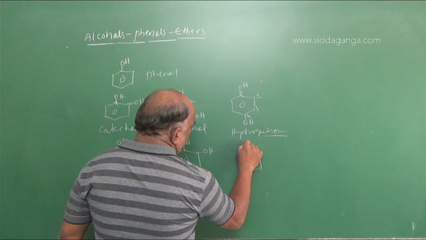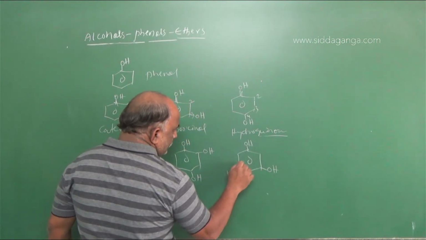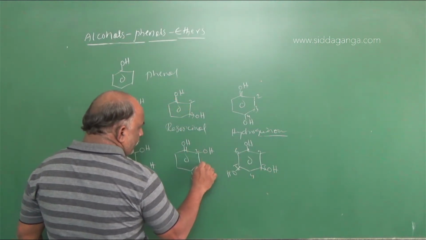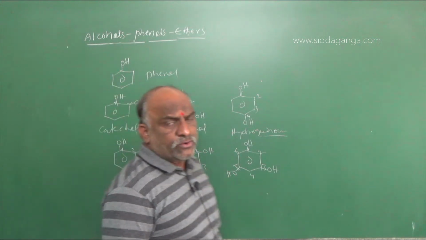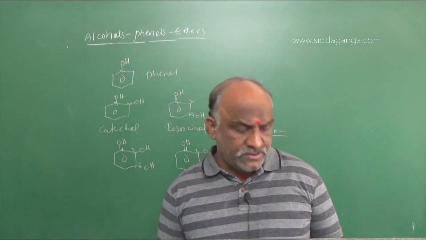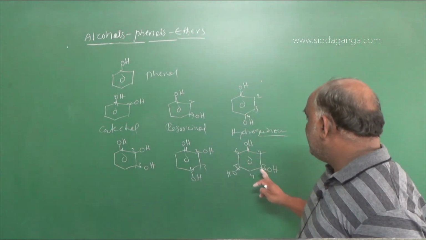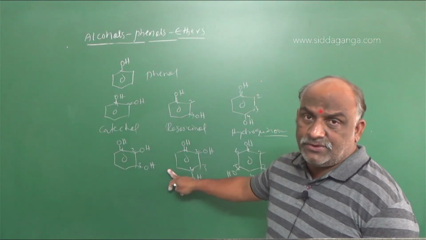This is very important. 1, 2, 3, 4, 5, 6. So 1,2,3 trihydroxybenzene, 1,2,4 trihydroxybenzene, 1,3,5 trihydroxybenzene. These are the trihydric phenols.